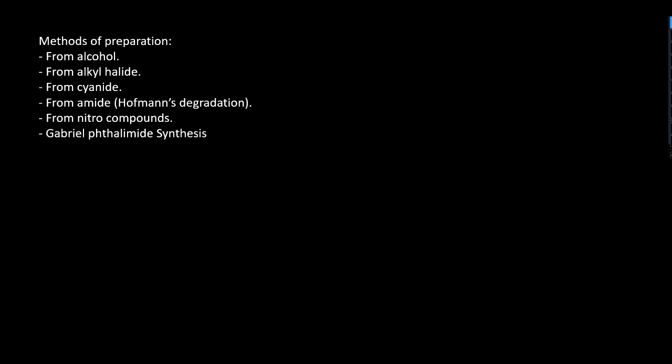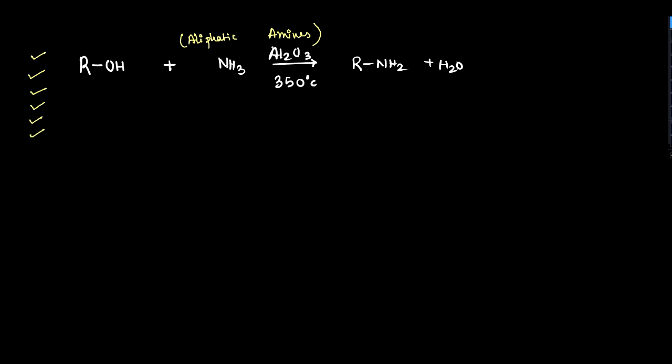Okay, in the first part we have methods of preparation of aliphatic amines. We mainly have amines, aliphatic and aromatic. The methods of preparation are: from alcohol, from alkyl halide, from cyanide, from amide, from nitro compound, and Gabriel phthalimide synthesis. One by one we will cover these. Here we have aliphatic amine.